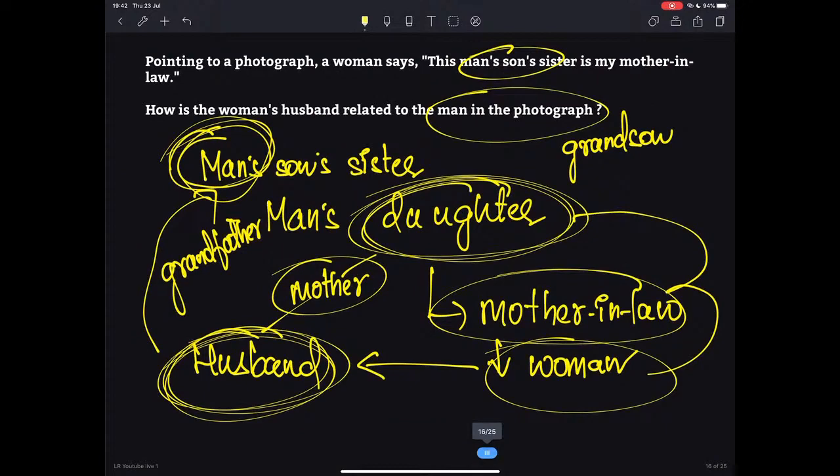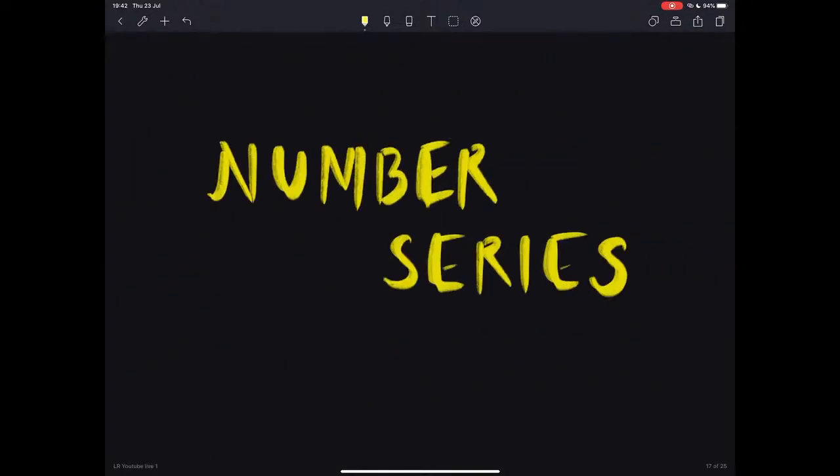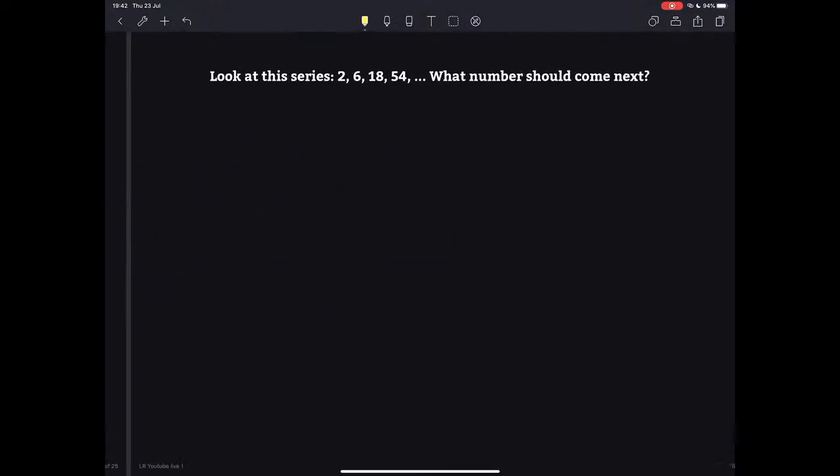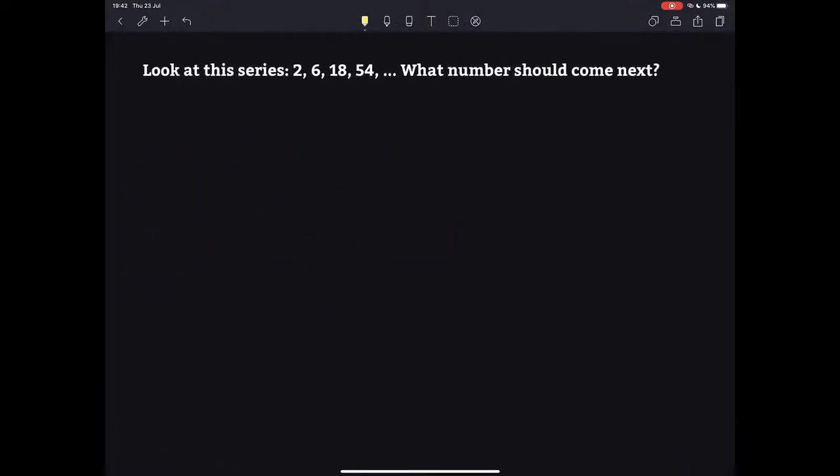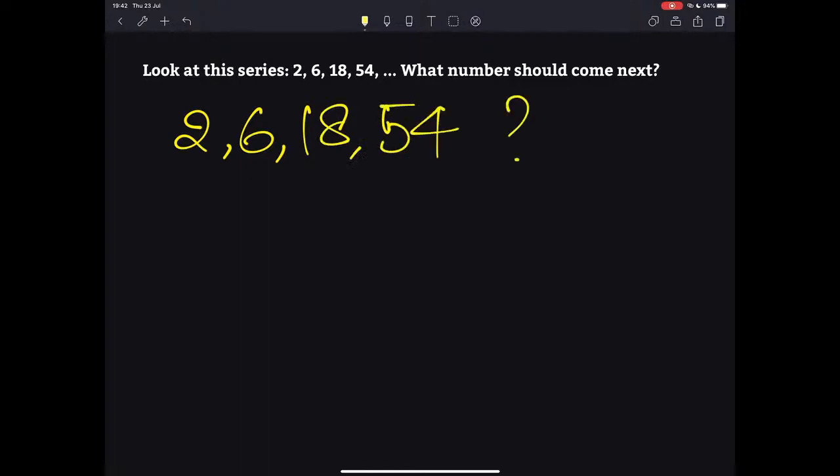So let us proceed towards the next set of questions based on number series. Totally different topic. Let's look at the question and then decide on the answer. Look at this series. We have 2, 6, 18 and 54. What is the next number?